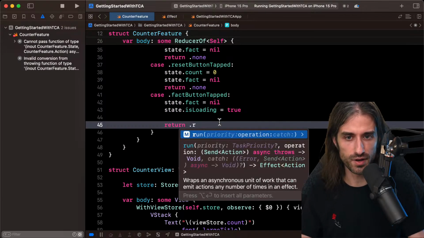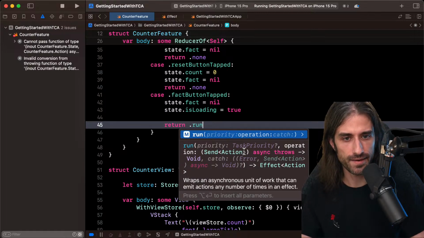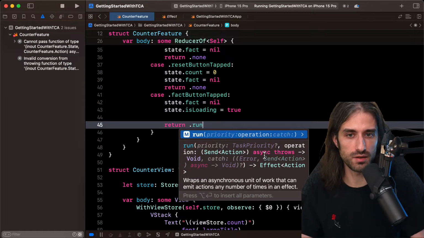Even though for a simple example like this, I think it's definitely a good thing to use Swift concurrency, so async await rather than Combine. So we won't provide a priority. We will just provide this operation, which is a closure that takes a send action, so something where we can send back new actions and also do async stuff.